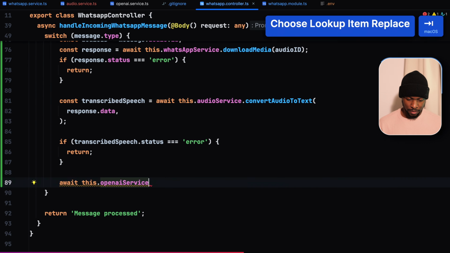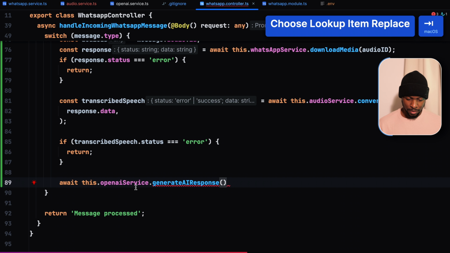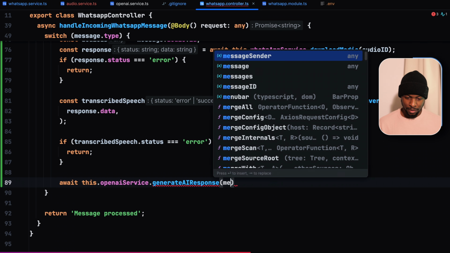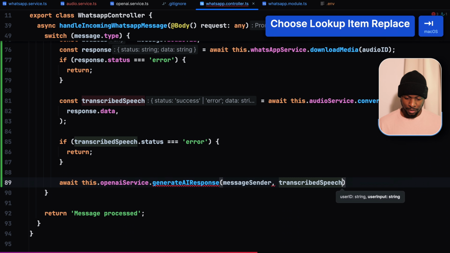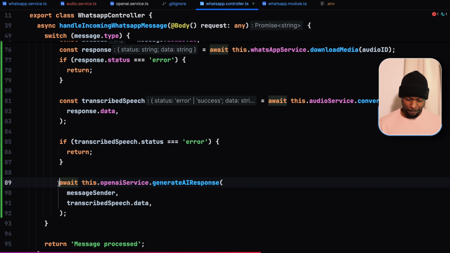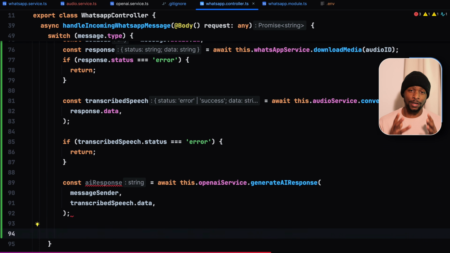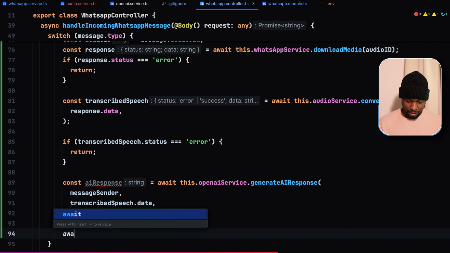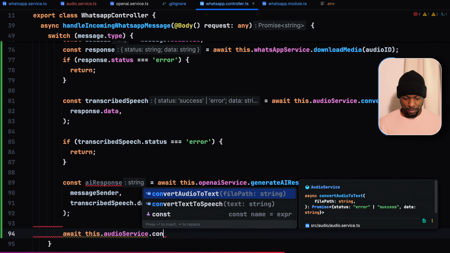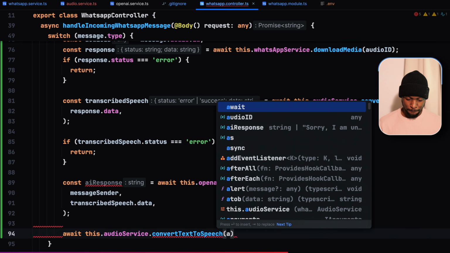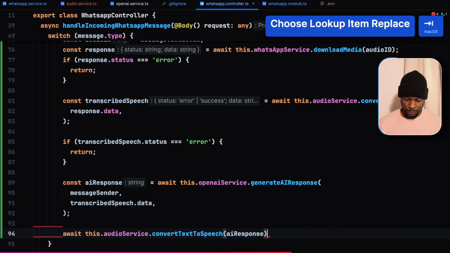This OpenAI service dot generate response, and it requires the user ID, which is the message sender, and the user input, which is our transcribed speech. Let us save it in a variable called AI response. It is this AI response that we now want to convert into an audio file. So we await this dot audio service dot convert text to speech. The text is AI response.